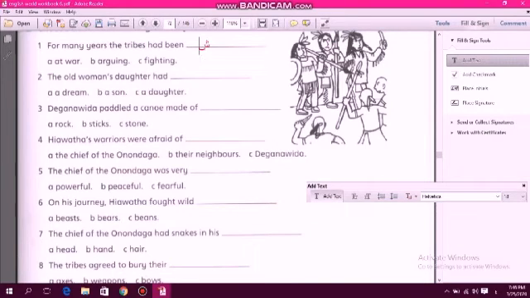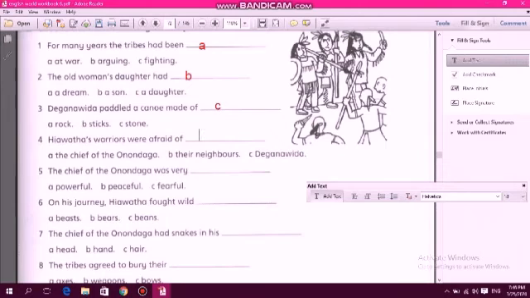Of course, A, at war. The old woman's daughter had a dream, a son, a daughter. Of course, a son. Diganawida paddled a canoe made of rock, stick, or stone. Of course, C, which is stone.